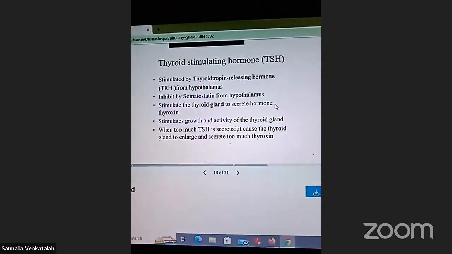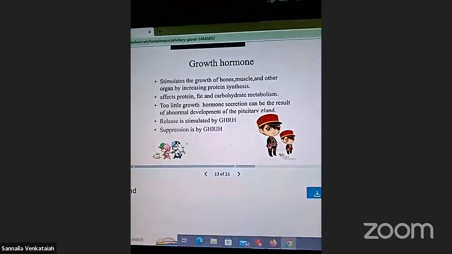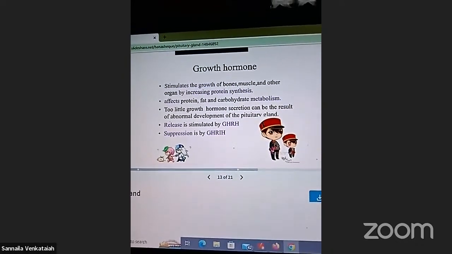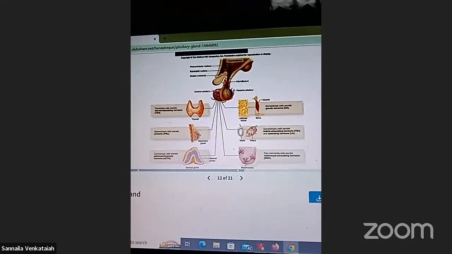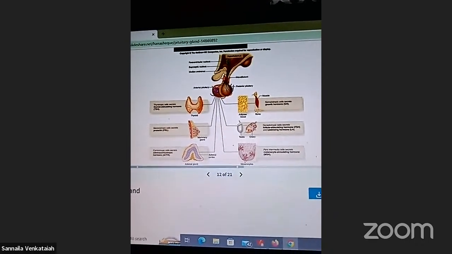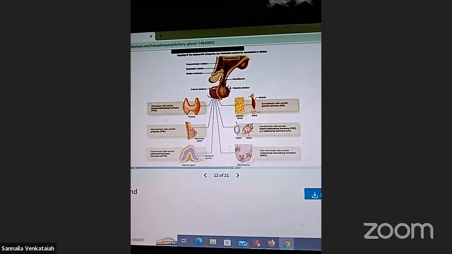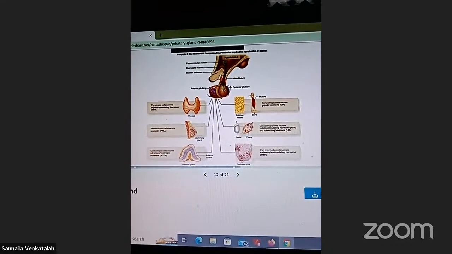Prolactin, ACTH, growth hormones, hypothalamus.